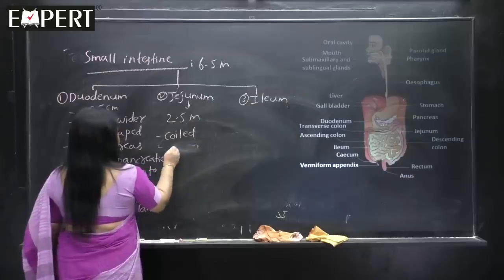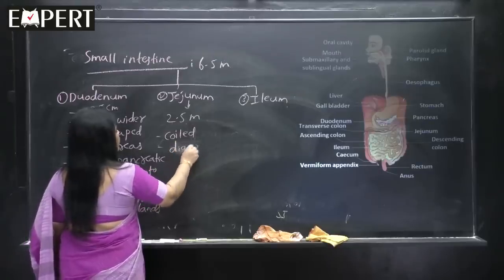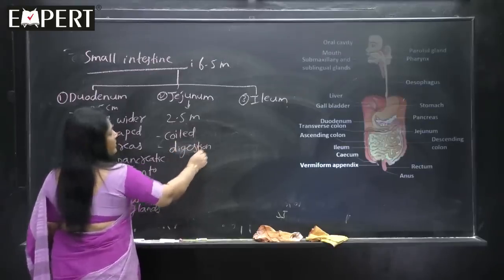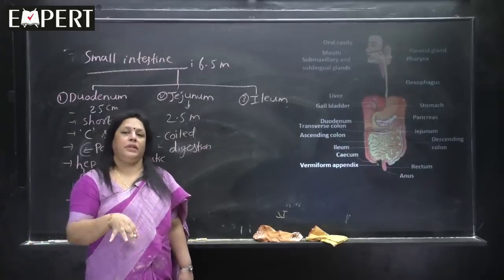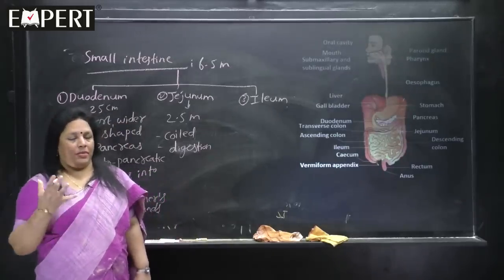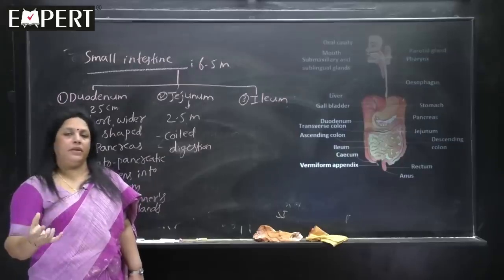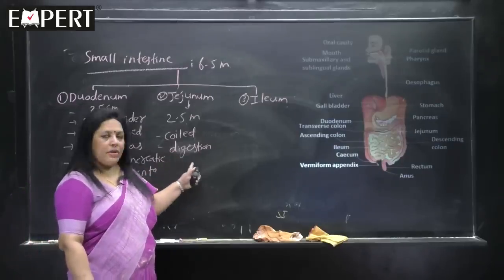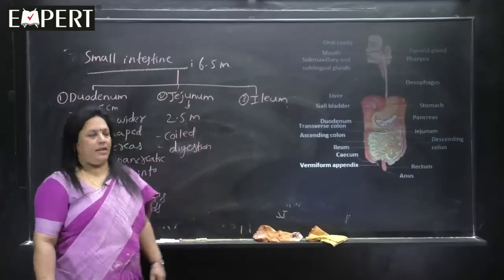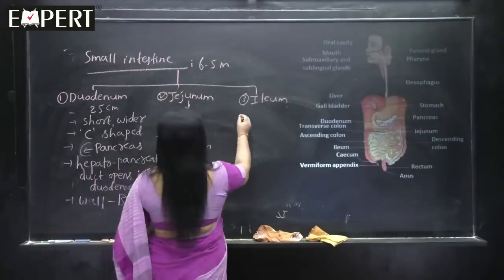Digestion of the food occurs. I told you yesterday, enzymatic digestion. After you take the food into the body, enzymes act upon them and make the complex organic molecules into simpler organic molecules. That entire process occurs in jejunum as well as in ileum. And here it is